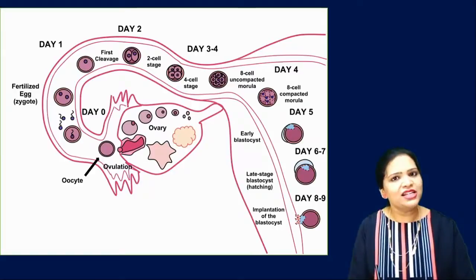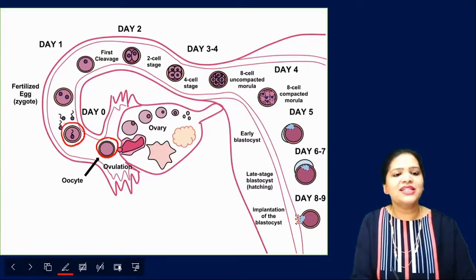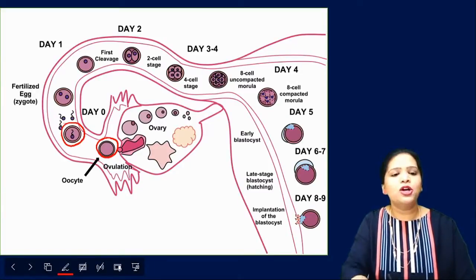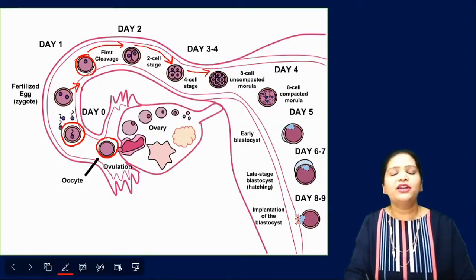Let us revise using this picture. See here, after ovulation an oocyte is released. This gets fertilized with the sperm and zygote is formed. So this zygote is a single cell stage now, and it undergoes cleavage and becomes two cell. Two cell becomes cleaved and it becomes 4 cell stage. 4 cell undergoes cleavage and becomes 8 cell. 8 cell undergoes cleavage and becomes 16 to 32 cells called morula.